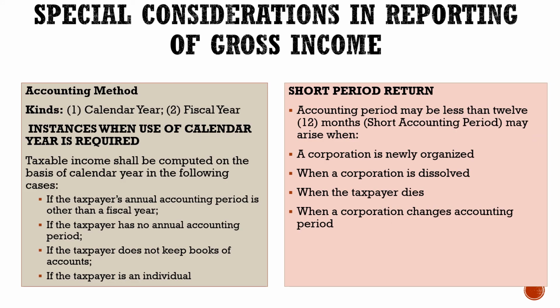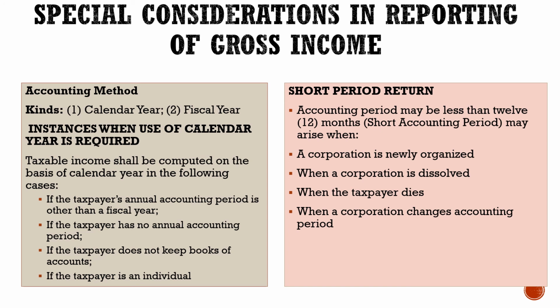So, we have the accounting methods. We have different accounting methods, calendar year and fiscal year. Okay. So, instances when use of calendar year is required: taxable income shall be computed on the basis of calendar year in the following cases. If the taxpayer's annual accounting period is other than a fiscal year; if the taxpayer has no accounting period; if the taxpayer does not keep books of accounts; and if the taxpayer is an individual.